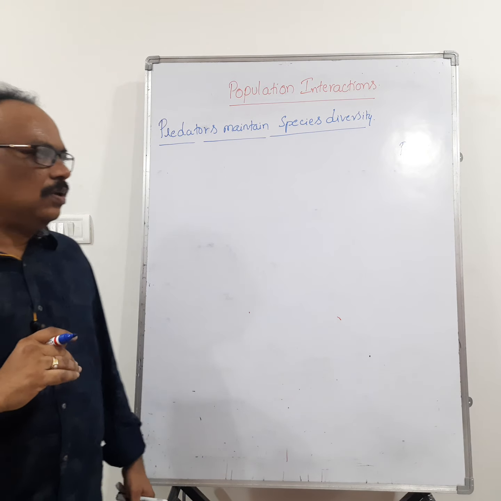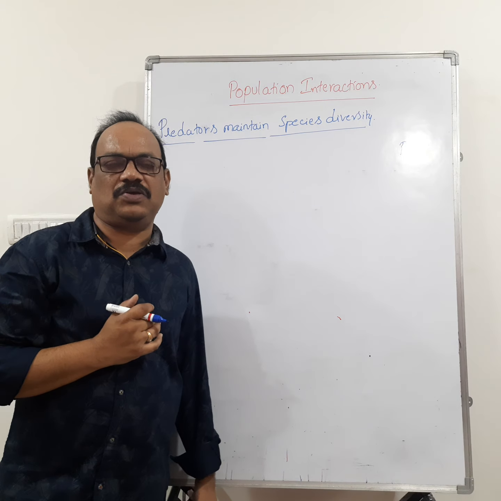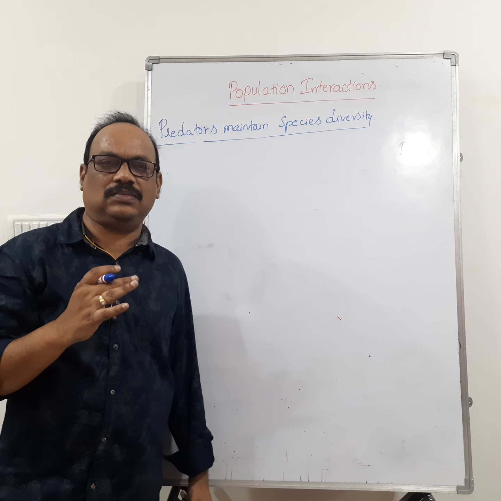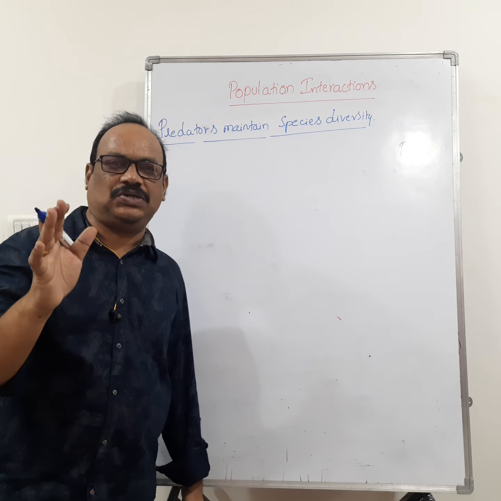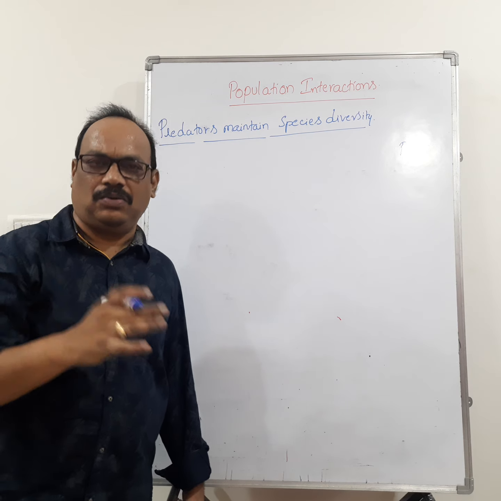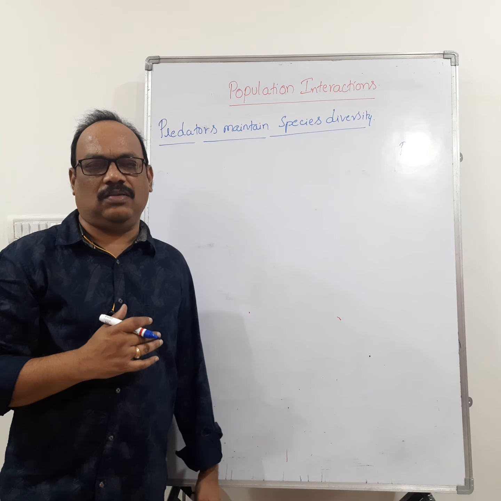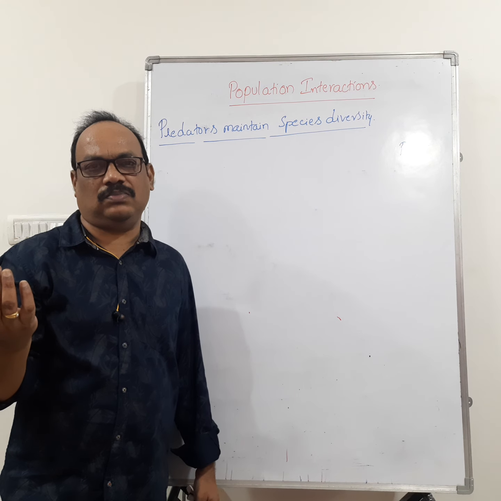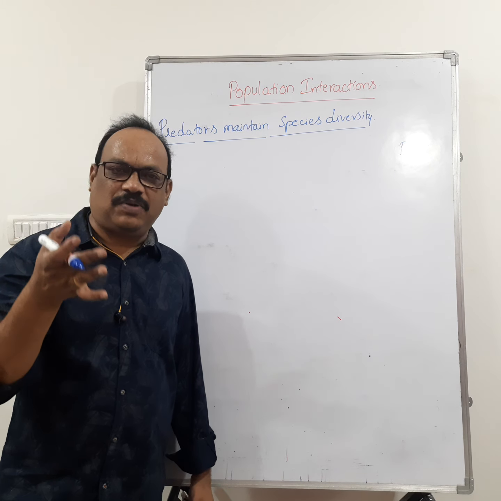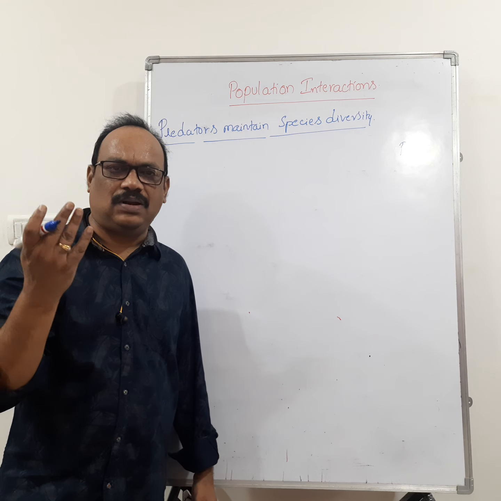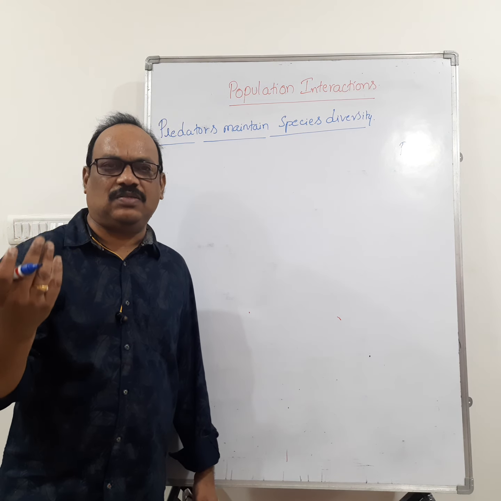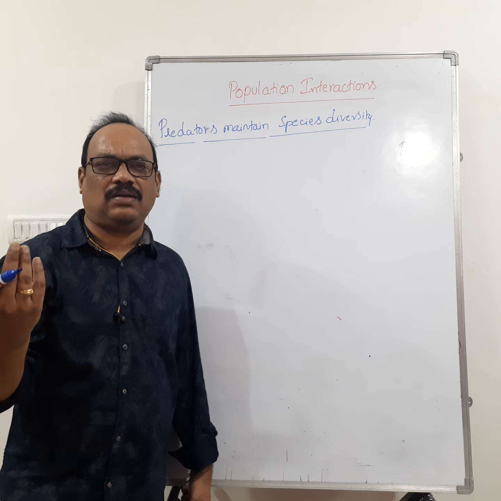Right. So how the predators are maintaining species diversity? Remember that in presence of predators, the interspecific competition among the species will be reduced. Okay. So if the predator is absent, the interspecific competition will be more. So if the predator is present, the interspecific competition will be less. So the predators can survive. If the interspecific competition is more, then what will happen? The predators may get extinct.